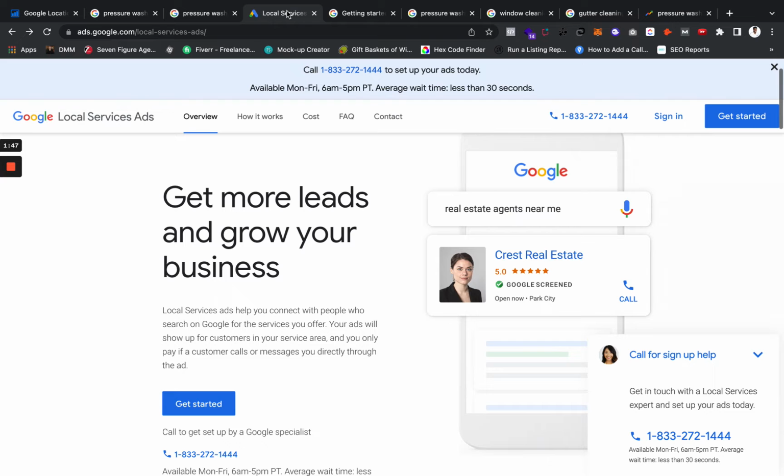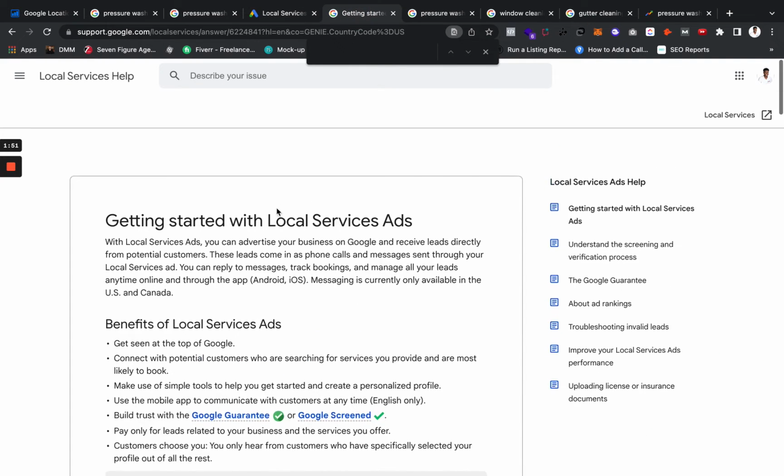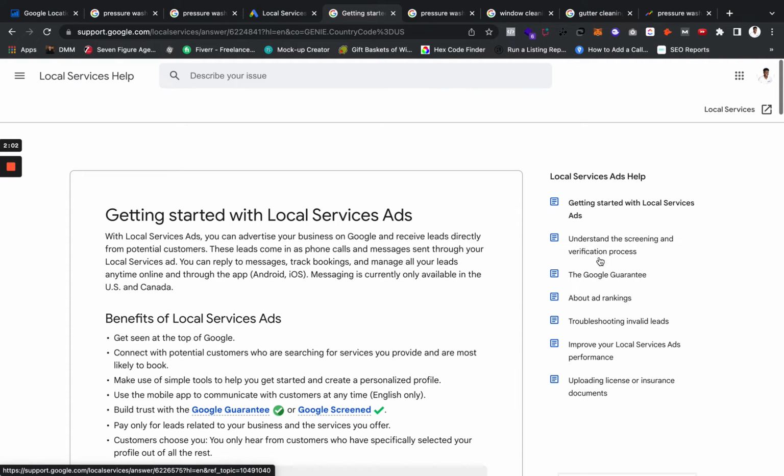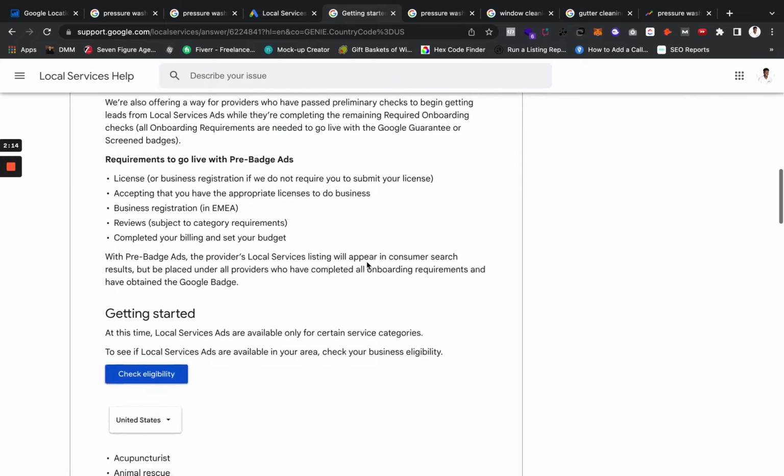And the reason you want to utilize this, as you guys already know, is because if we look at the categories, I will link this URL as well, which goes over everything about Google Local Service Ads: how to get started, understanding the screening and verification process, what is Google Guarantee, how your ad ranks, troubleshooting invalid leads, how to improve your Local Service Ads performance, and uploading your license and insurance so you can get the Google Guarantee. I will upload all of that.